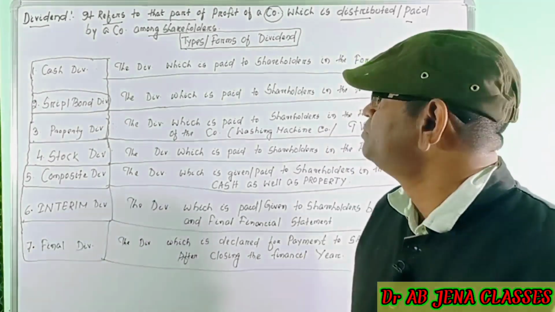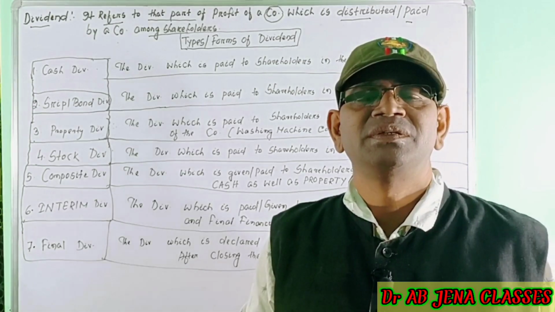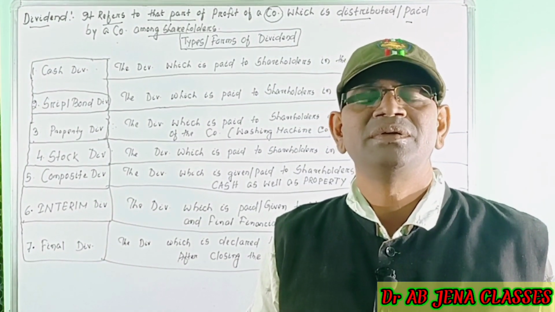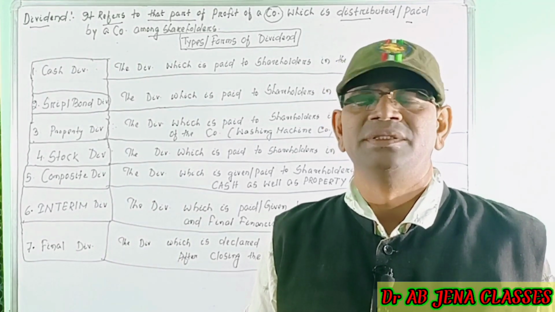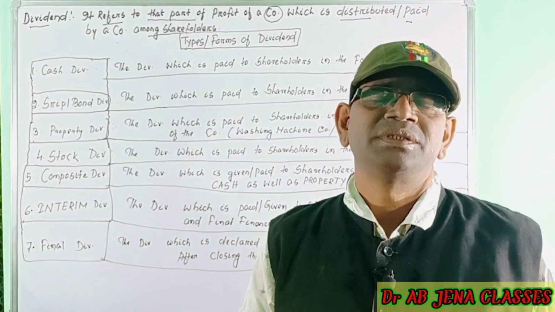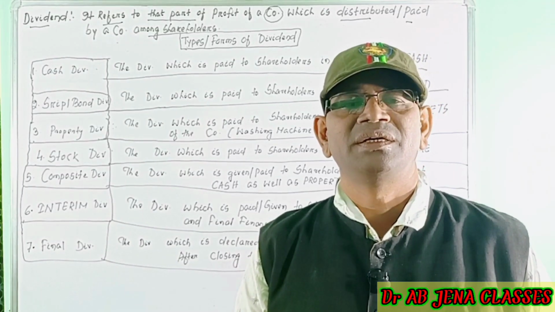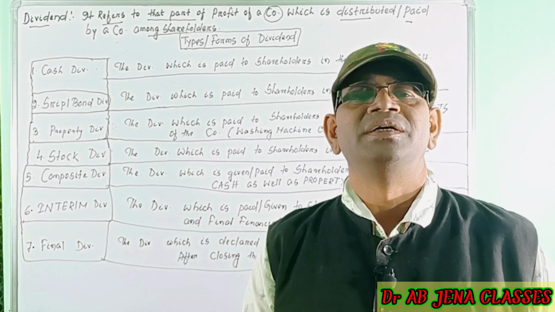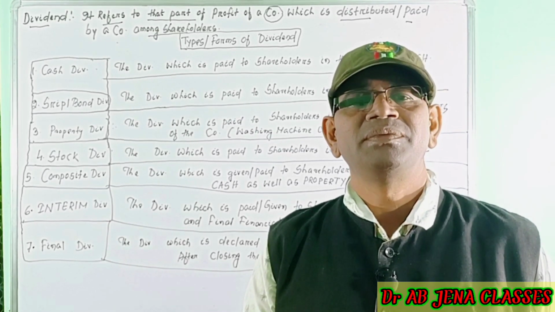Let's see the dividend decisions of the company: how much dividend will be paid to the shareholders, I mean the equity shareholders, and how much profit will be retained for the business. Normally there are two types of shareholders. The first is equity shareholders, who are the owners of the company, and they will not get a fixed rate of dividend; it depends on the earnings or profit of the company.